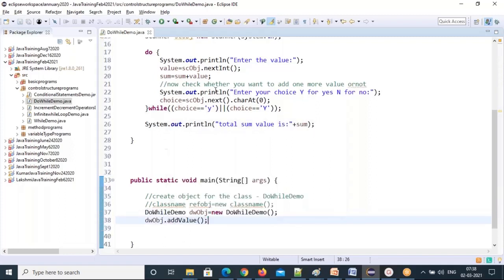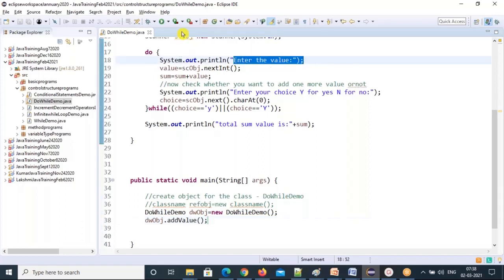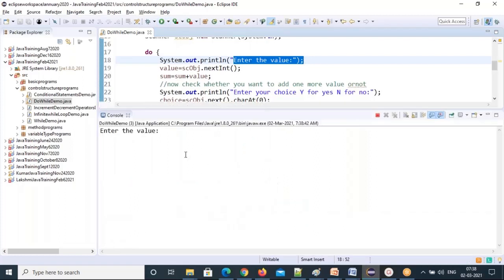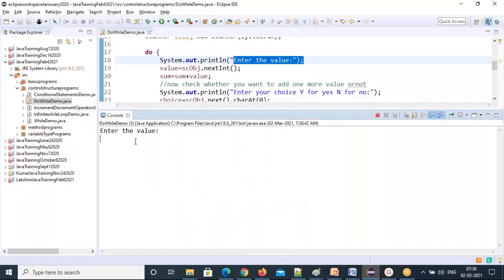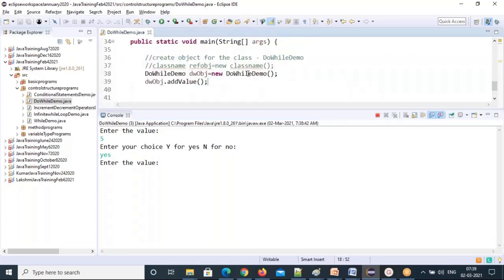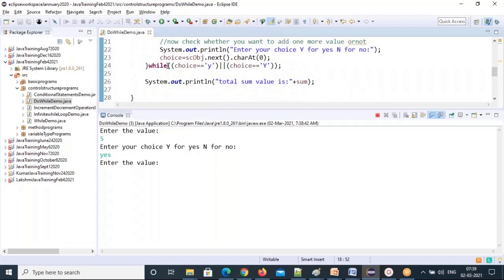Now if you execute, first it will ask to enter the value. I'll add two or three numbers and sum them all. Enter the value: 5. Enter your choice: I'll enter yes. Since I entered yes, this condition becomes true.